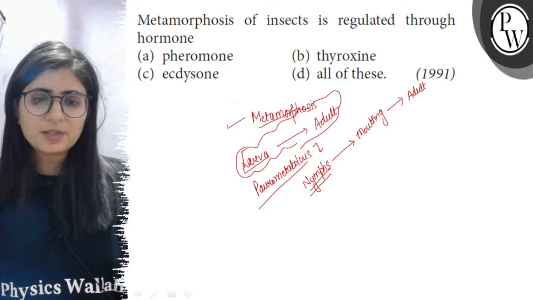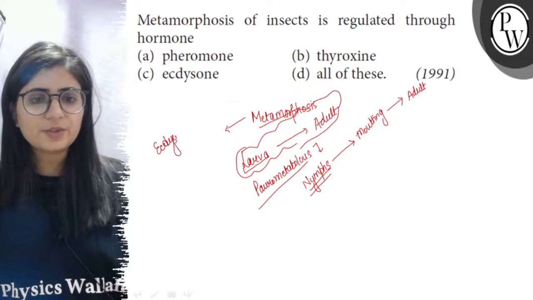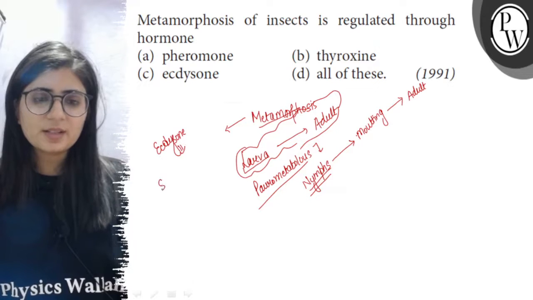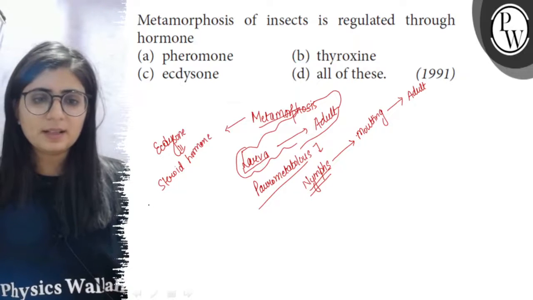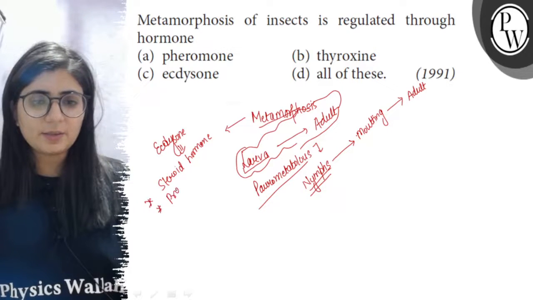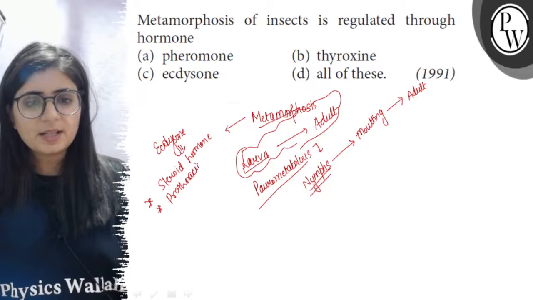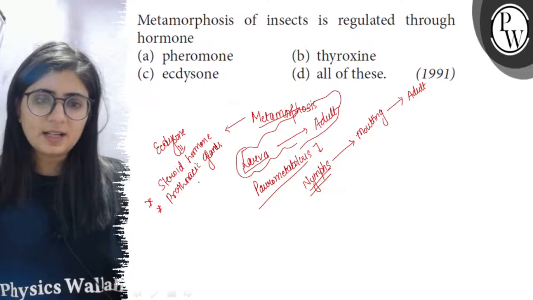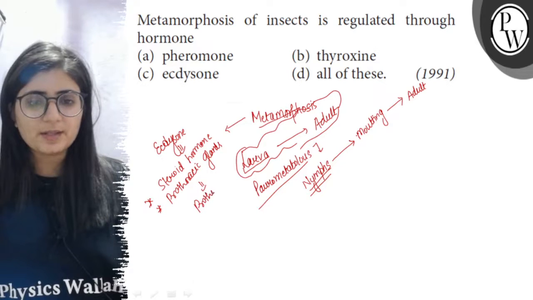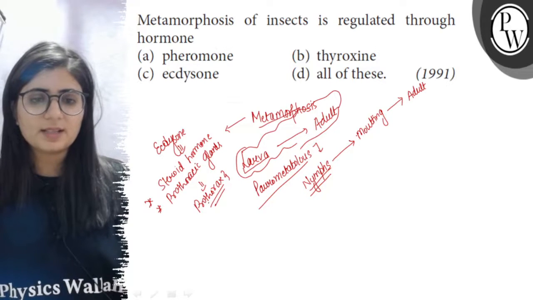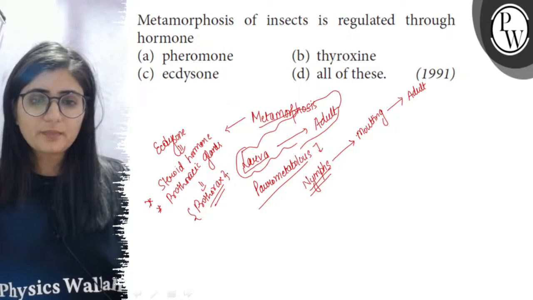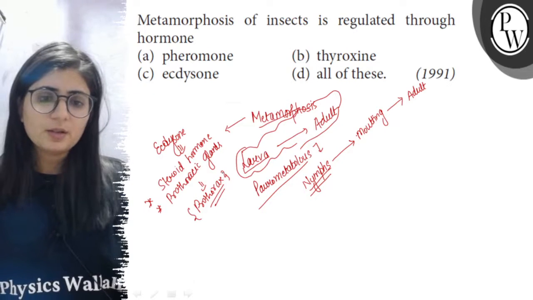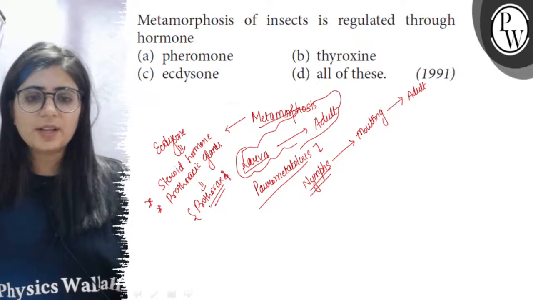So the metamorphosis is regulated by a hormone, and this hormone is called the ecdysone hormone. Now this ecdysone is a steroid hormone, and this hormone is secreted by the gland, and the glands which secrete it are the prothoracic glands. Prothoracic glands are the paired glands, and these glands are located in the prothorax region of the insect. So the insect's body is composed of the head and then thorax and the abdomen. So the first segment of the thorax is the prothorax.